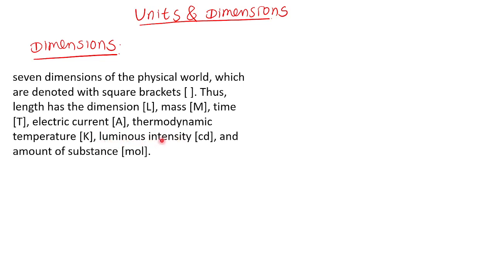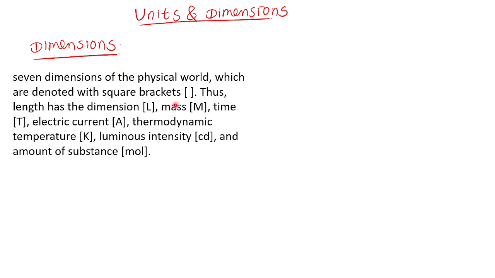Luminous intensity is beyond our syllabus. Just learn it, that's all. Luminous intensity is a measure of the brightness of a light. The light can be dim or bright, and there is a measurement representing the brightness of the light. Luminous intensity, CD. No need to worry about this one. A question involving luminous intensity will not be there, okay? But in the exam, if they ask you to write the 7 dimensions,